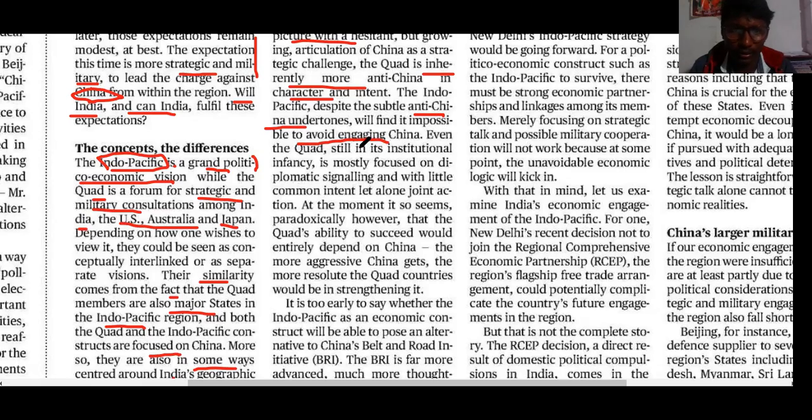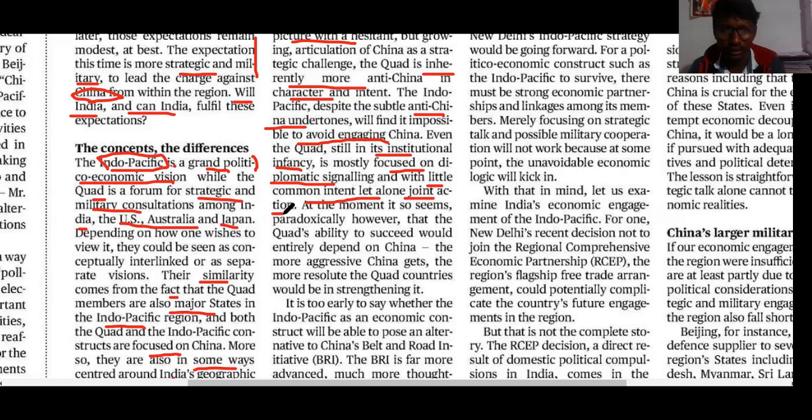Even the Quad is still in its institutional infancy. That means the origin of the Quad was mostly focused on diplomatic signalling, only diplomatic signalling, not the military perspective, with little common intent, let alone joint action against China.